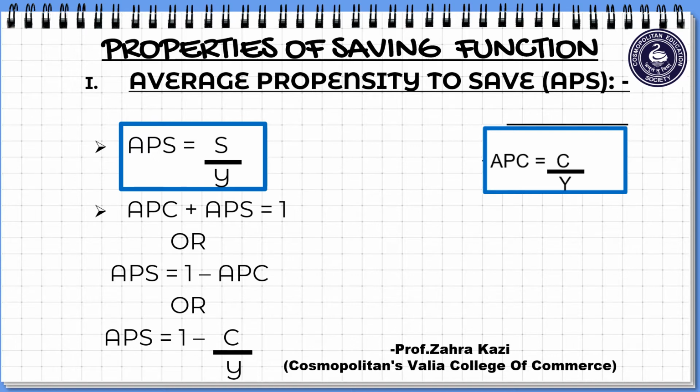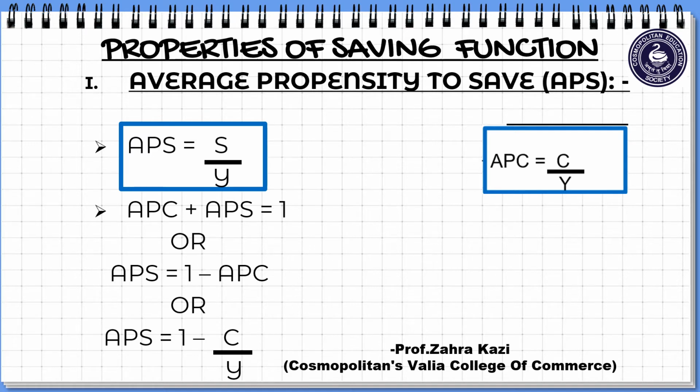So let's understand the very first one, APS. APS stands for average propensity to save. It is regarded as the counterpart of APC. That is, APS is similar to APC. Apart from this, what is APS? APS is the ratio of total saving to total income. Therefore, APS is equal to S divided by Y.